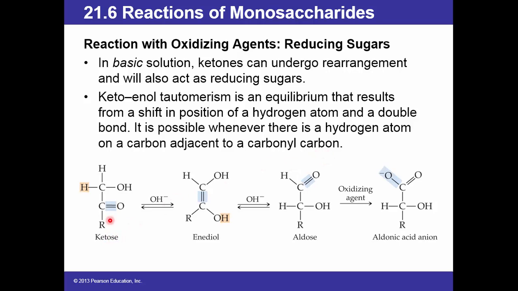So here, ketose in basic medium is converted to an enediol. Then it tautomerizes to the keto form, and with the oxidizing agent, it goes all the way to the aldonic acid anion. So again, ketones can undergo rearrangement and will also act as reducing sugars.